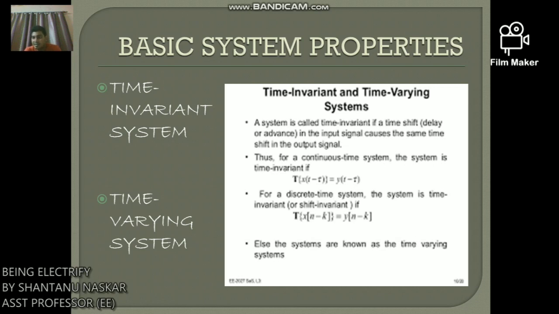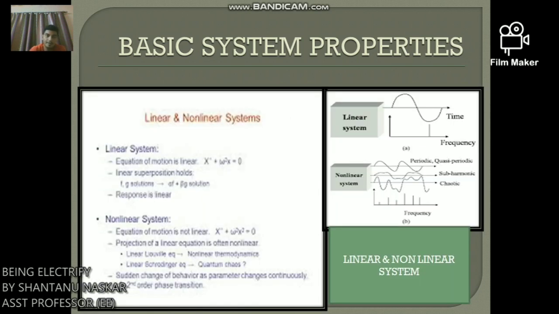Or we can say a system is time invariant or fixed if input-output relationship does not change with time. Otherwise, it is said to be time varying. Specifically, a system is time invariant if a time shift in the input signal results in an identical time shift in the output signal. Okay.